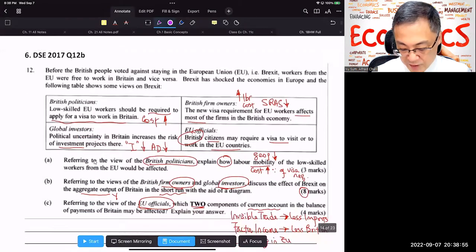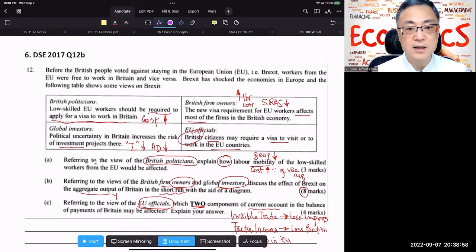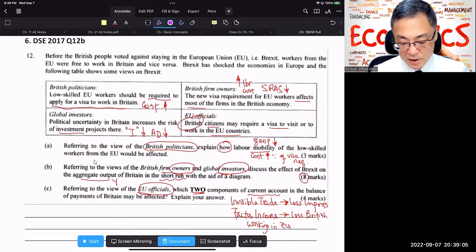Now, last one, this is the DSE DRQ question. All right, so what do we need to look at? British politician: low-skilled EU workers should be required to apply for a visa. That means the cost of working in Britain will increase. That means fewer people will be willing to work in the UK. British firm owners: the new visa requirements for EU workers affect most of the firms in the British economy.